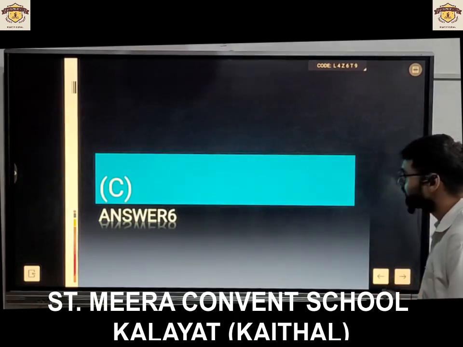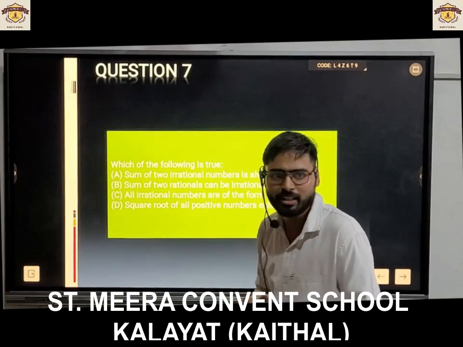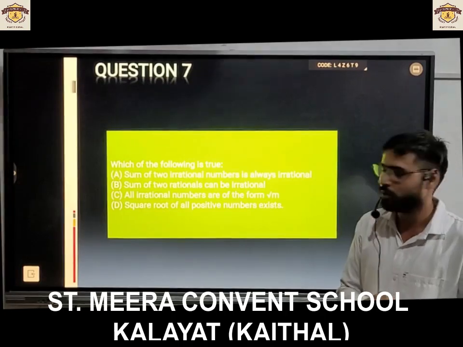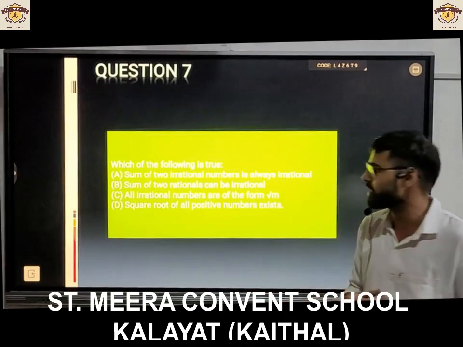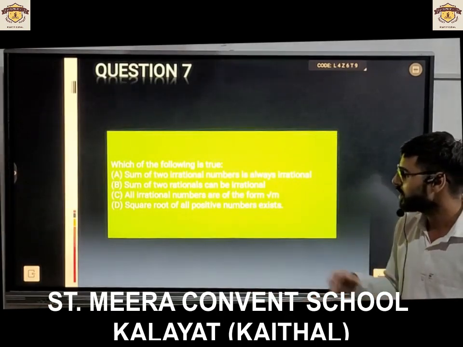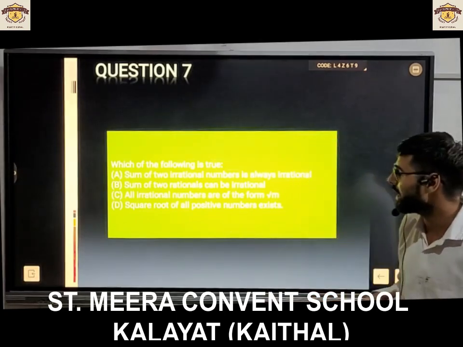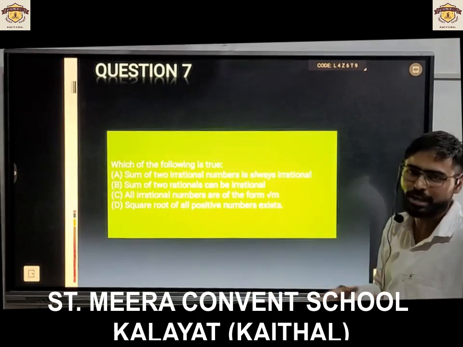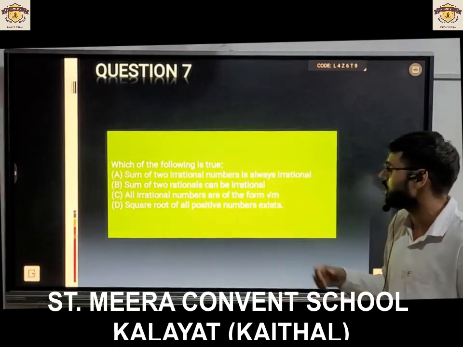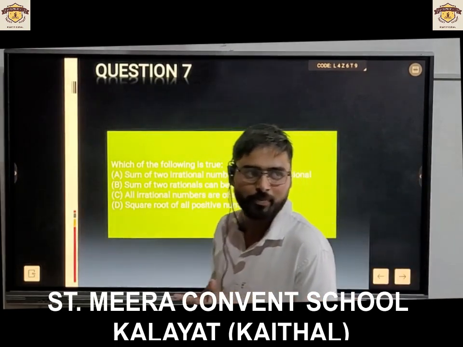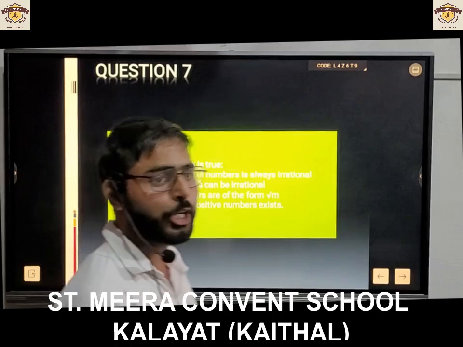Next question is for Mukul team. Get ready. Which of the following is true? You have 4 statements. You have to tell which is true. Option A, sum of 2 irrational numbers is always irrational. Option B, sum of 2 rational can be irrational. Option C, all irrational numbers are of the form under root m. And option D, square root of all positive numbers exist. You have to choose the true option.